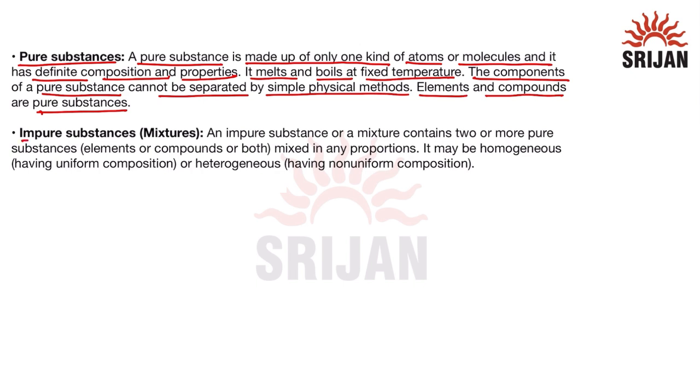Now let us read about impure substances, which consist of mixtures. An impure substance or mixture contains two or more pure substances that can be either elements or compounds or both mixed in any proportion. So there is not a fixed proportion in which they are mixed, and they can be two or more substances which are mixed in any proportion.